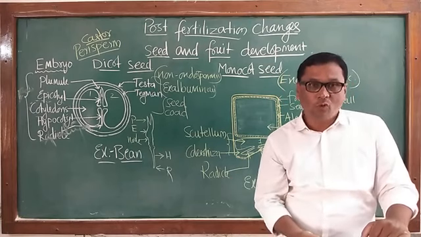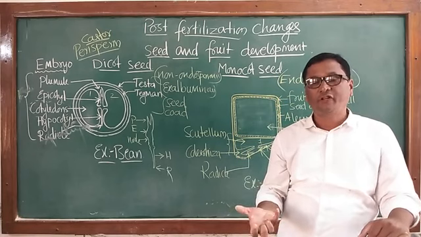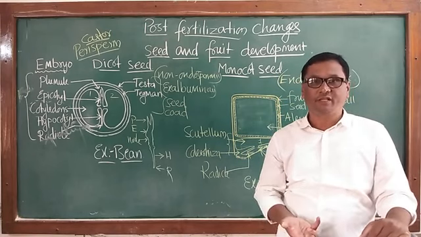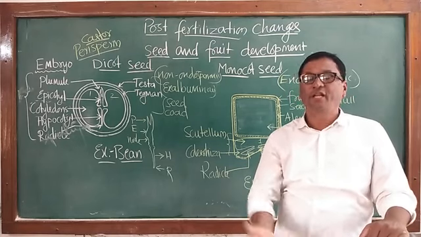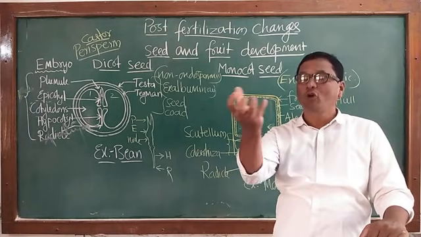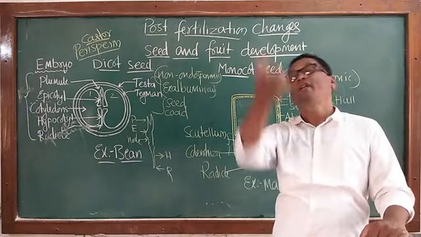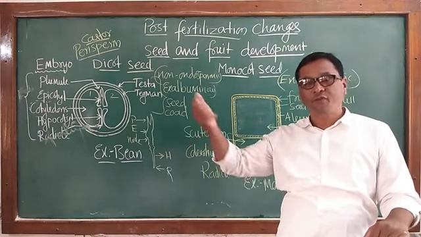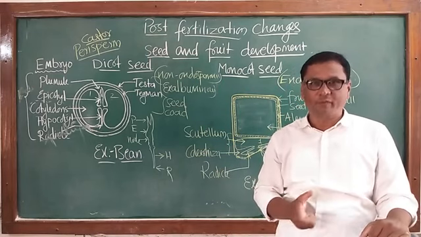Seeds won't germinate immediately after they are produced. Immediate germination of seed does not take place. They remain dormant for some time. They undergo a resting period for some time, and germinate later on after a few months, few years, etc. This is known as dormancy.